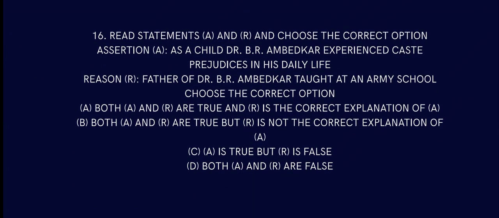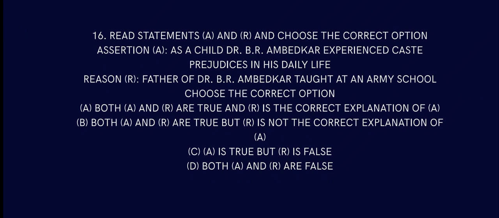Question number 16. Read the statements A and R and choose the correct option. Assertion: As a child, B.R. Ambedkar experienced caste prejudice in his daily life. That is 100% true. Reason: Father of B.R. Ambedkar taught at an army school. Assertion says as a child is true, but because the father of B.R. Ambedkar taught at an army school, no, that is not true.